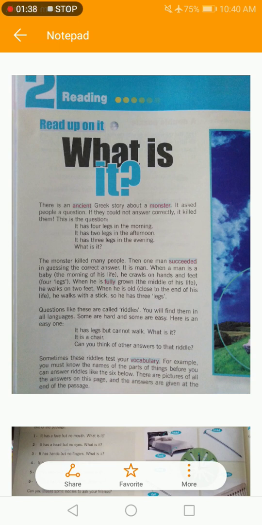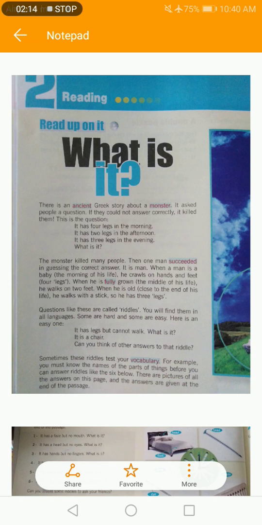There is an ancient Greek story about a monster. It asked people a question. If they could not answer correctly, it killed them. This is the question. It has 4 legs in the morning. It has 2 legs in the afternoon. It has 3 legs in the evening. What is it? The monster killed many people.